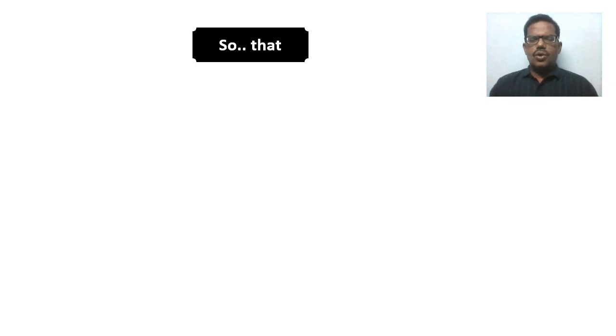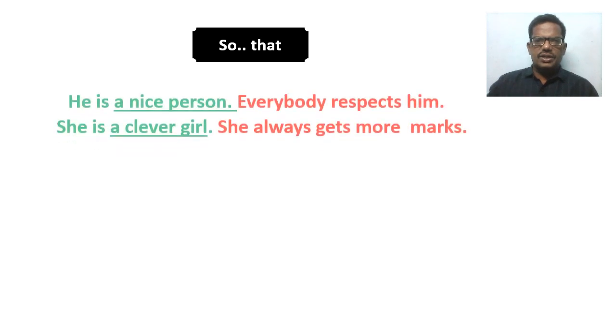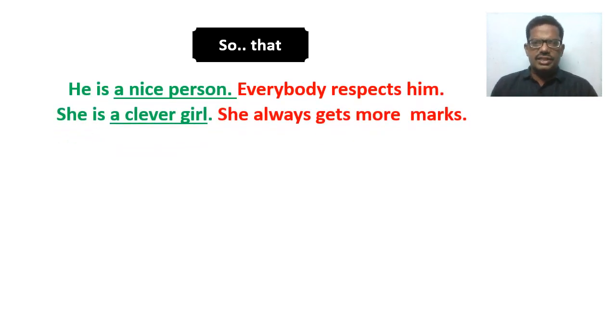Now let us see how we can make use of so that. So is an adverb, so it is placed before an adjective or an adverb. It cannot be placed before a noun phrase. Look at these two sentences. In these two sentences, in the cause clauses, we have a noun phrase. Those are a nice person, a clever girl. As noun phrases are there, we cannot make use of this linker so that.